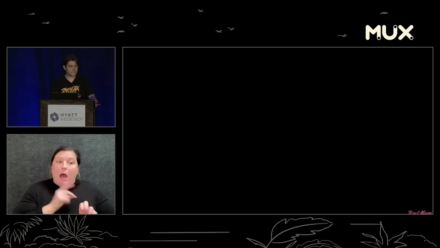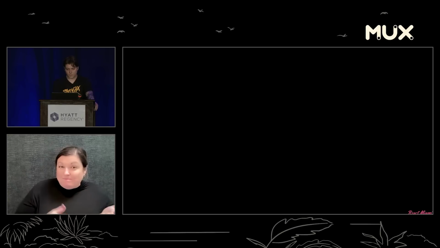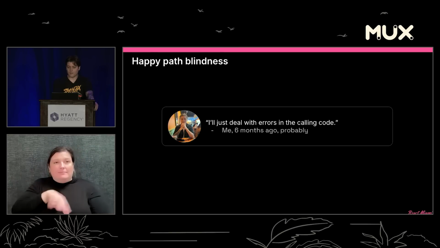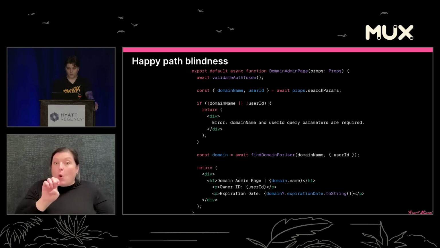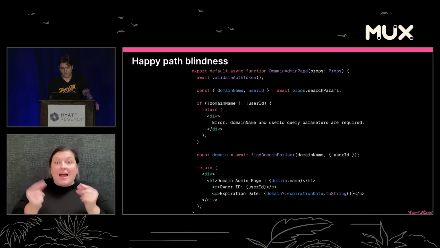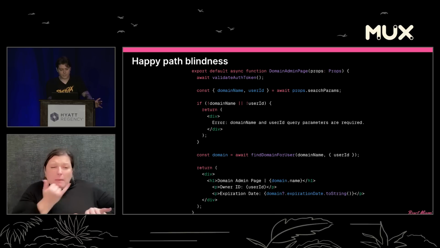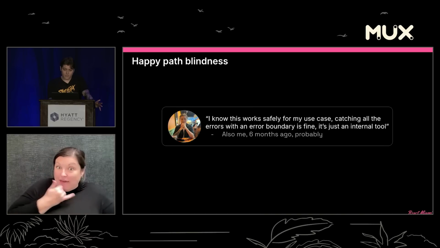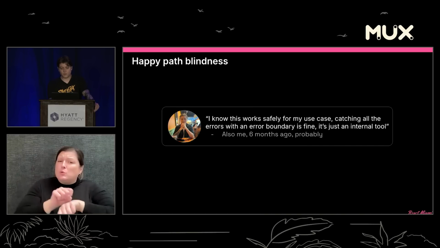So let's take a step back and see how this code plays out. So I'll just deal with the errors in the calling code. Me, 6 months ago, probably. I go and I whip up a new page and component for our admin team. I'm just moving fast, not really caring. I have a little bit of error handling, but as we see, I don't really actually handle my errors anywhere. And I say, I know this works safely for my use case. Catching all the errors with an error boundary is fine. It's just an internal tool. Also me, 6 months ago, probably.